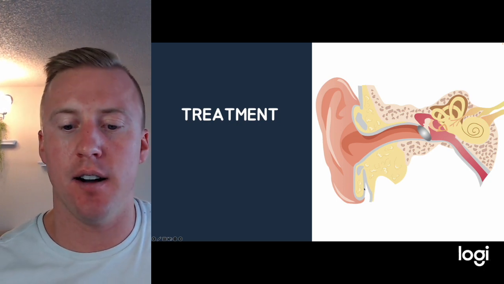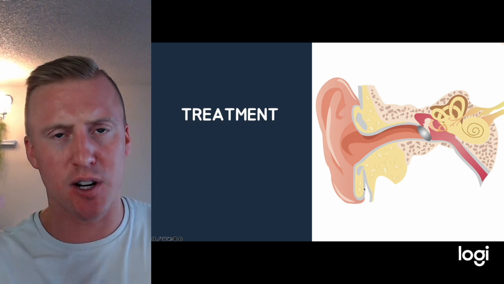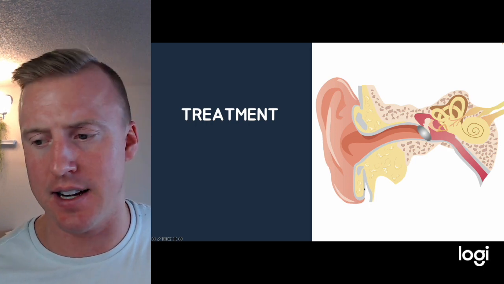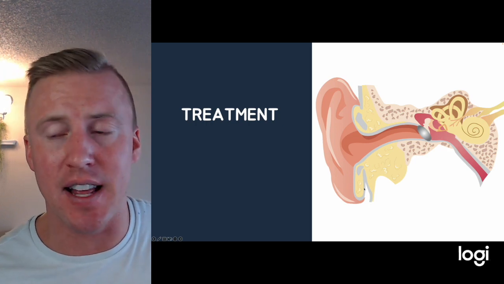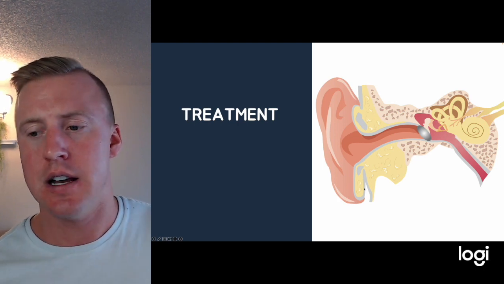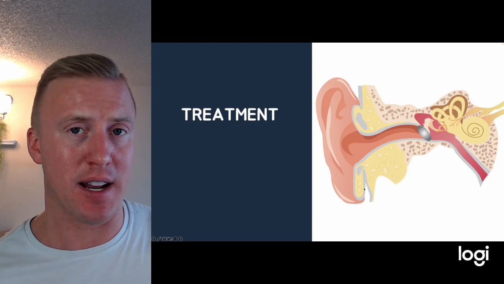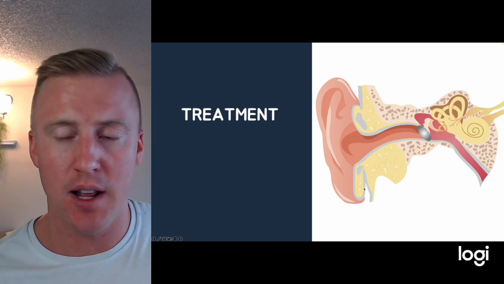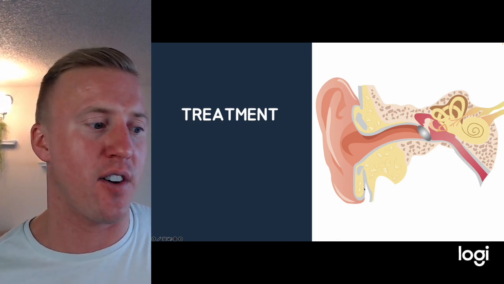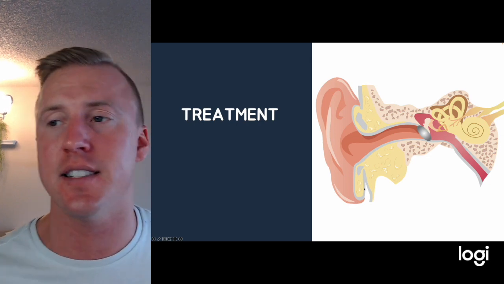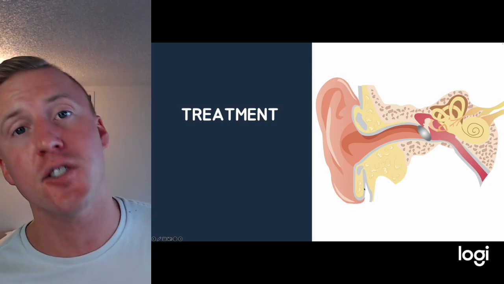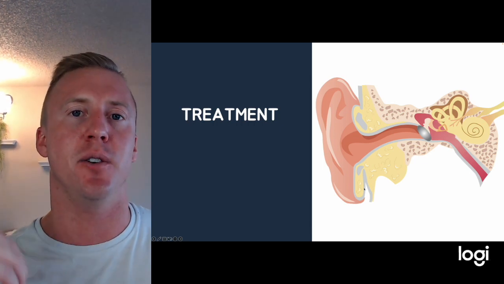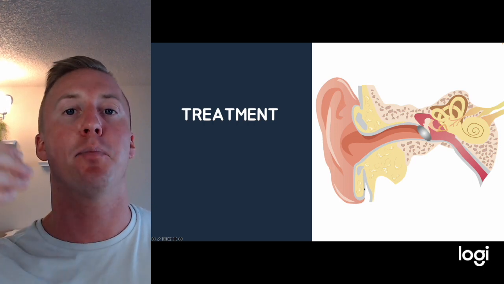Treatment, back to that, watching them, seeing how they're doing. If we're going to go ahead with antibiotics, we can give them penicillin antibiotics. So we can give them amoxicillin. If that's not working, we can give them Augmentin, see if that helps. Obviously we want to give them a lot of analgesics and sometimes some anti-inflammatories to help out here as well. But in general, we want to just watch them. As far as prevention goes, vaccines are going to help here, making sure that they're breastfeeding for at least the first 6 months, and just trying to keep them healthy. As we know, viral and bacterial respiratory infections will bring this on.